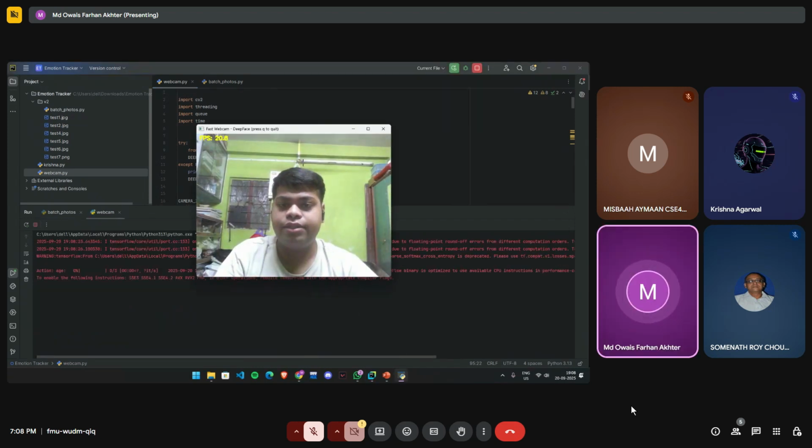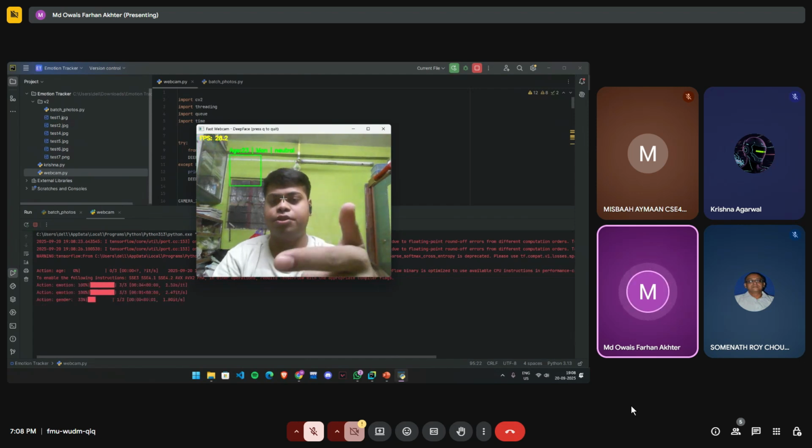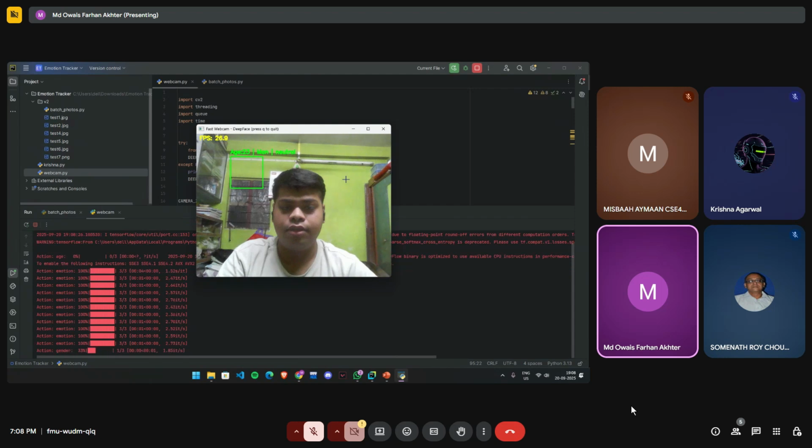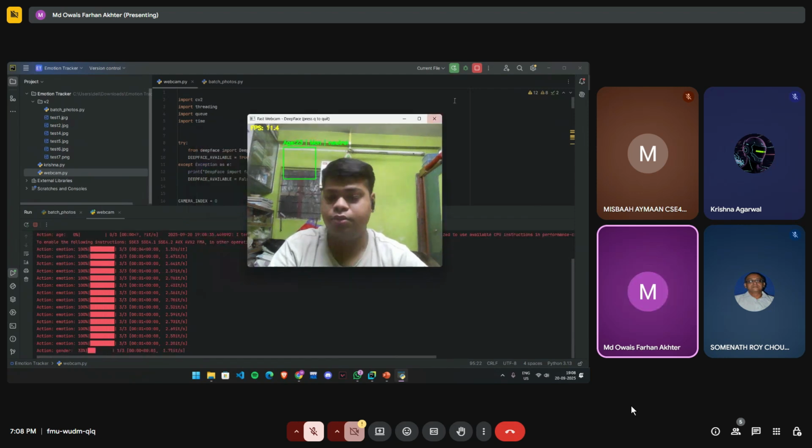As you can see, the camera is working and the FPS counter is 20 to 27. But the box which we are using to keep in place is generated randomly, not on the face. That is the problem we are currently facing, and there is no other problem in this. I would like to conclude.